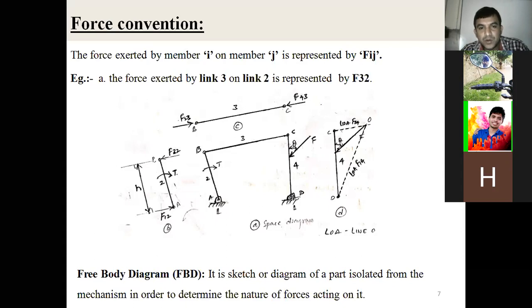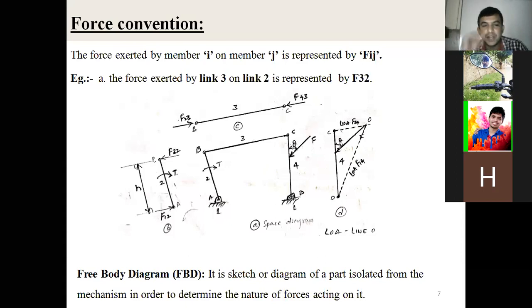Sir, by the links we can convert the force. Now, how do you represent the force convention? Can you see the slide, is it visible? Yes, sir, visible. How do you represent the force convention? Represented by F suffix I J, member J, sir.